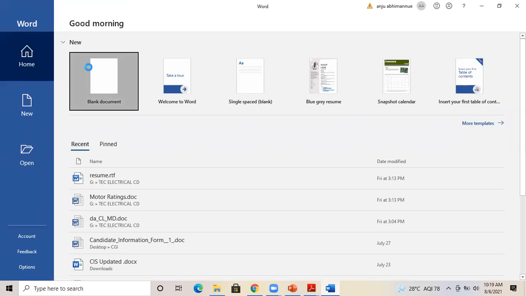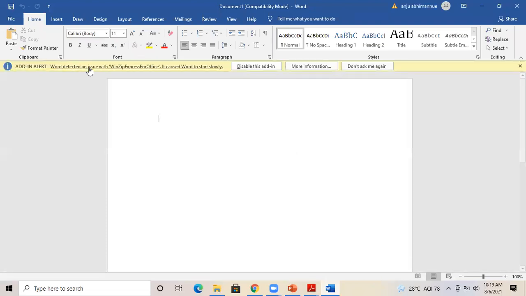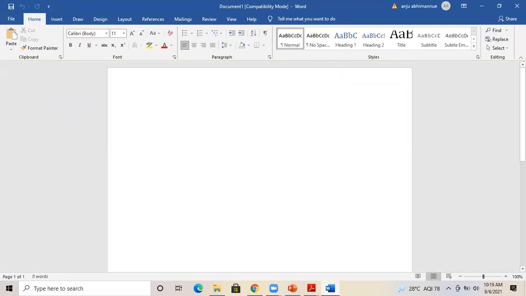Can somebody type the standard sizes for the cable starting from 1.5 and ending at 400? If it is wrong, not an issue. You can just try to recollect the sizes which you have seen right now. Just type the standard sizes starting from 1.5 ending with 400. Even if you are missing some important sizes, it is not an issue. This is the first time, so just give it a try.